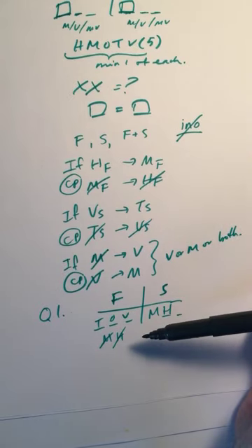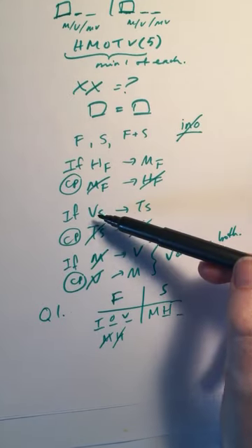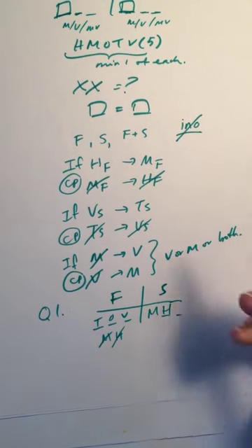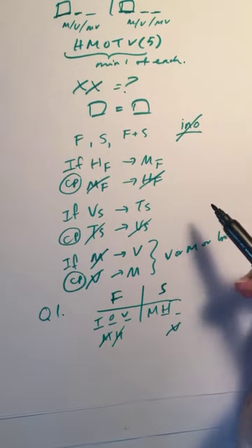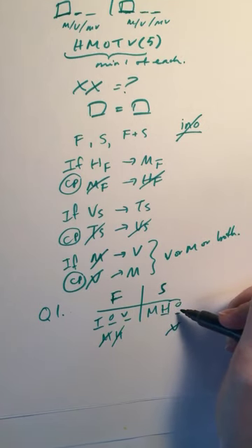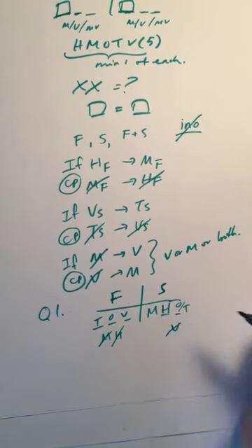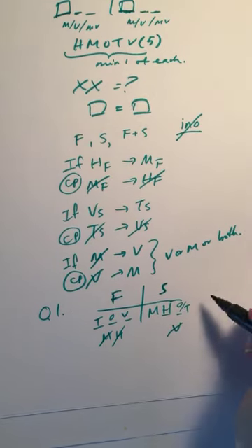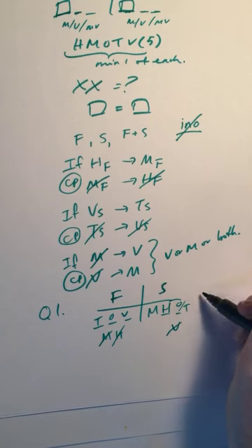So if we add V to the spring, we'd have to add T as well, but we don't have room for it. So that cannot be V. But O is wild, and if we add T to the spring, that doesn't trigger anything. So those are my 2 possibilities for this question-specific condition.